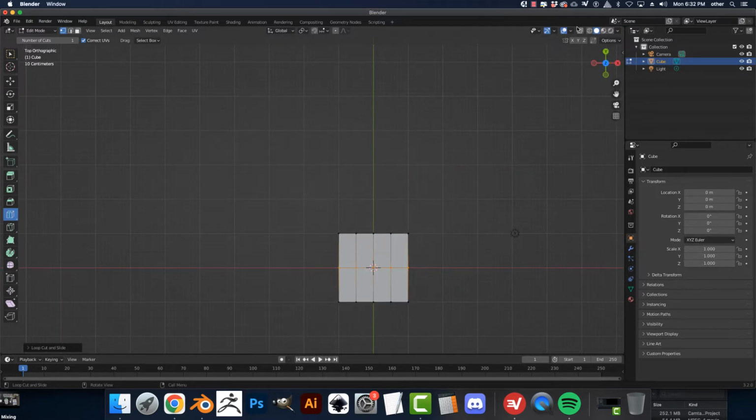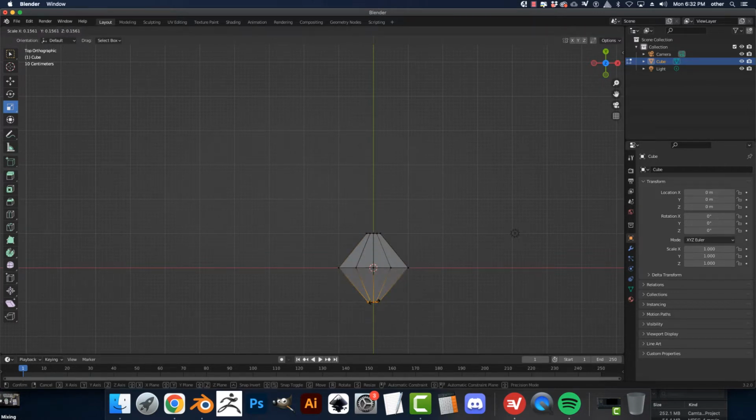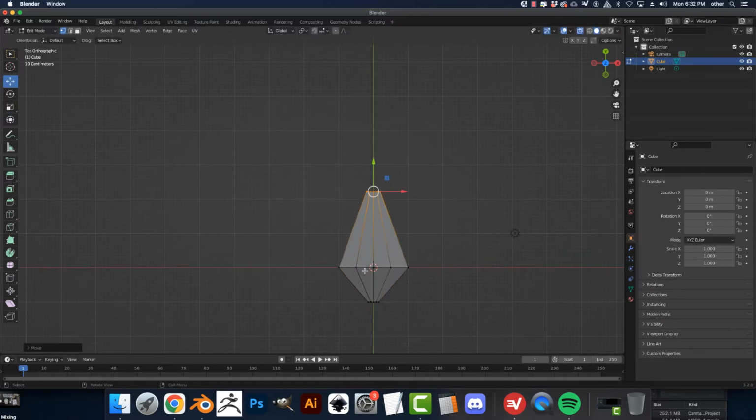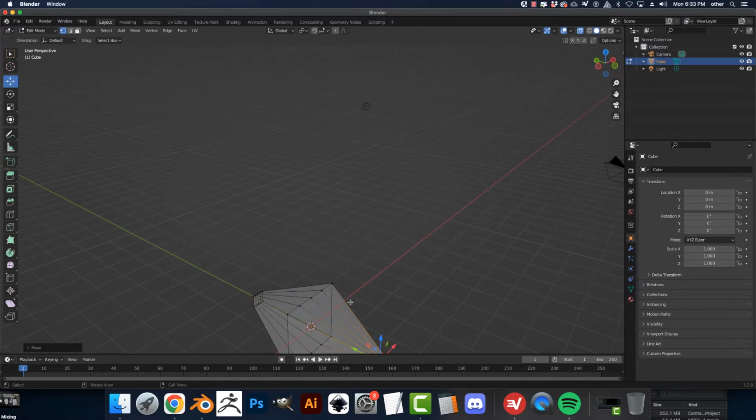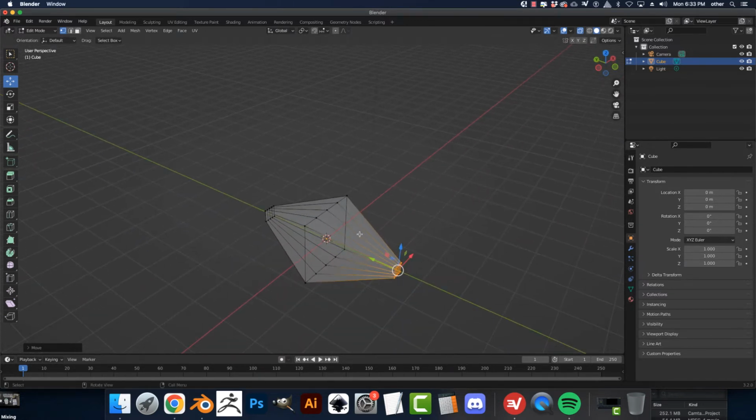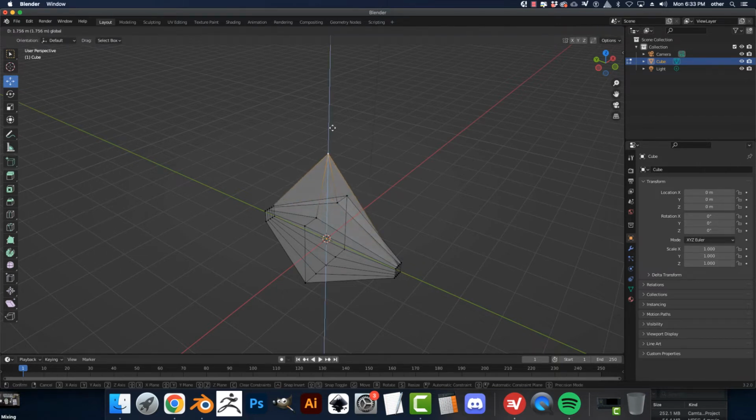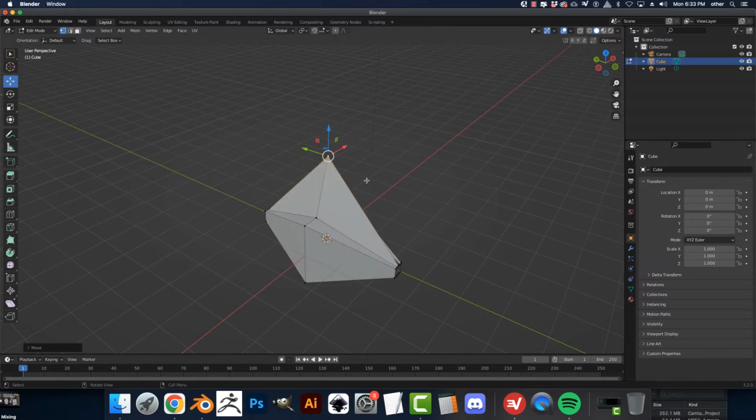Okay, jump into top view, turn on X-ray. Grab all these, scale them down. Grab all these, scale them down. Move these. Move these. And I just want to make sure I'm in the positive Z. I am. Good. So what I want to do is just grab this vertex here. Just pull it up. If you're having a hard time seeing, it kind of looks like this.